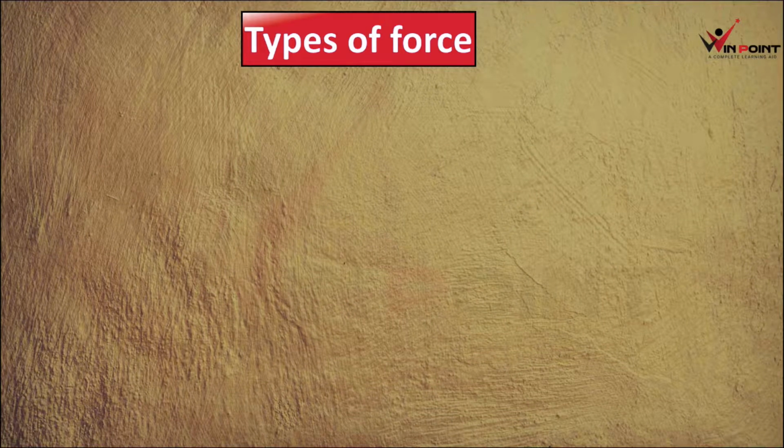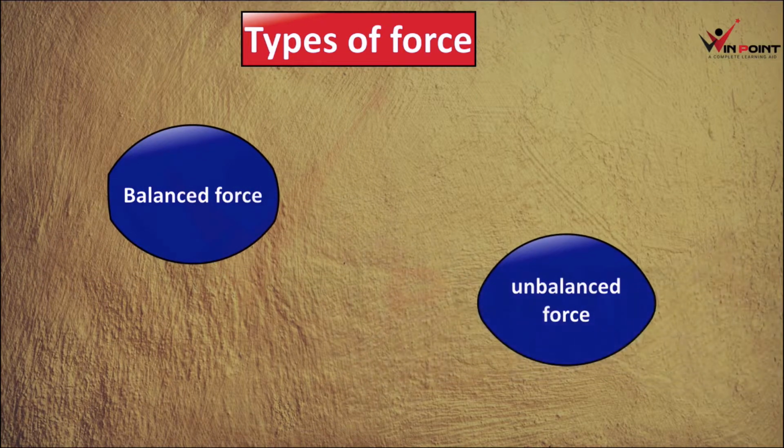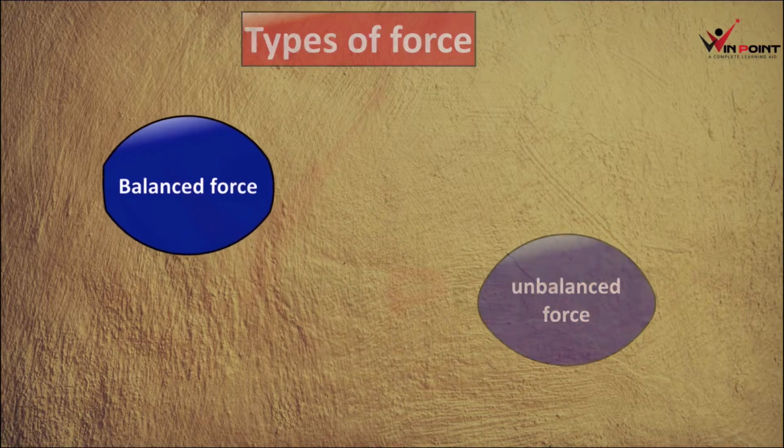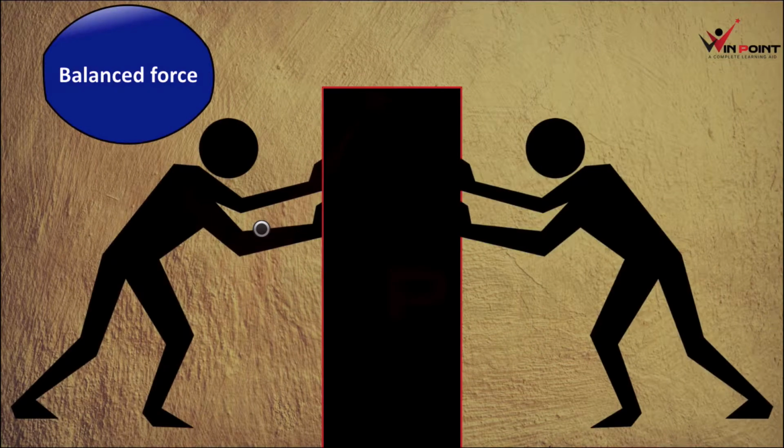Here we are going to discuss balanced force and unbalanced force. There are two types of force, balanced force and unbalanced force. First we can discuss balanced force. Here there is an object and two people are trying to push this object. One person is standing here and the other person is standing here, and they are pushing each other. What is going to happen here? If two people are applying equal force in opposite directions, what is going to happen here?